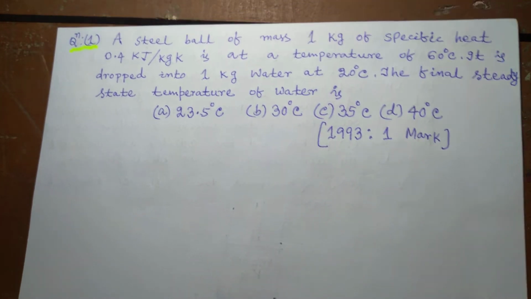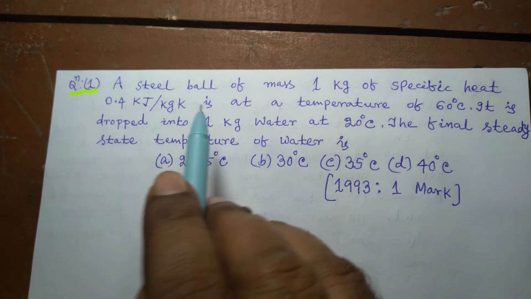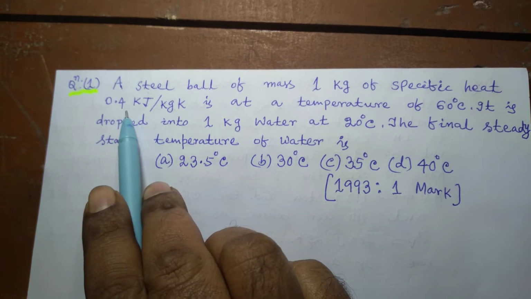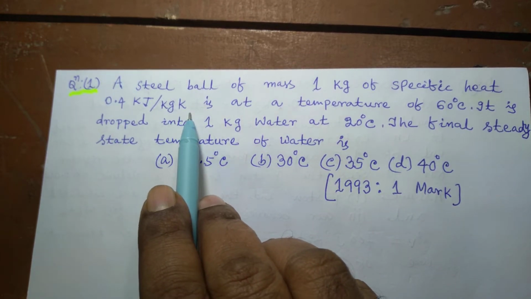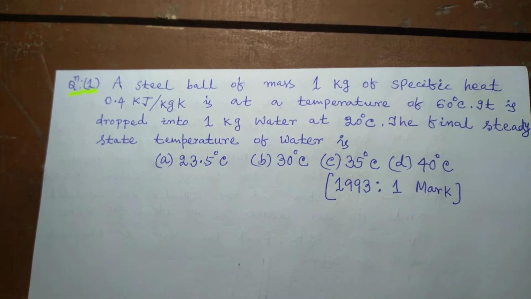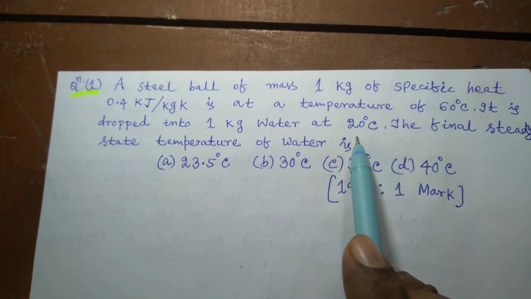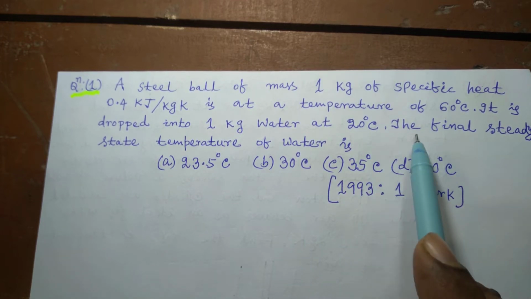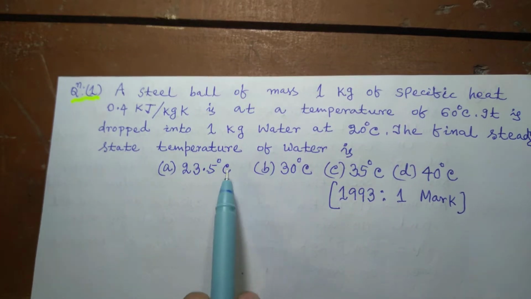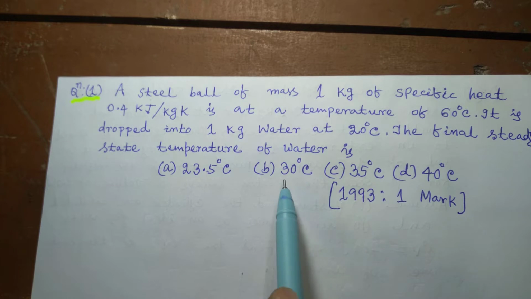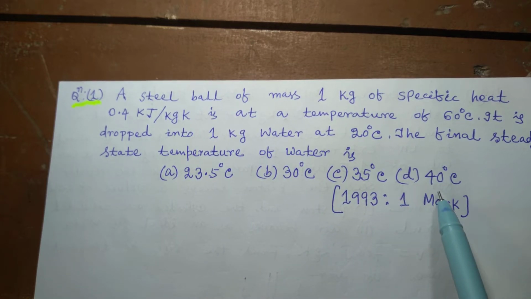So first question is like this. A steel ball of mass 1 kg of specific heat 0.4 kilojoule per kg Kelvin is at a temperature of 60 degrees Celsius. It is dropped into 1 kg of water at 20 degrees Celsius. The final steady state temperature of water is, options are 23.5 degrees Celsius, 30 degrees Celsius, 35 degrees Celsius, 40 degrees Celsius. And it was asked in the year 1993 and it carries 1 mark.